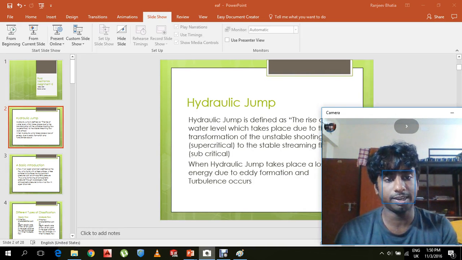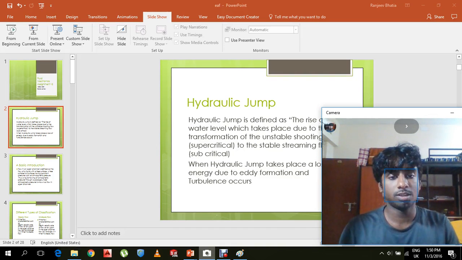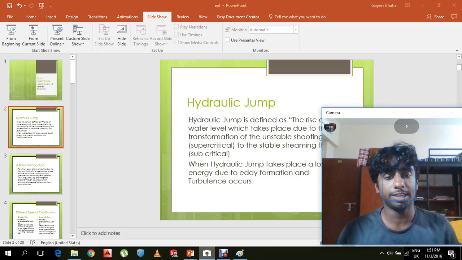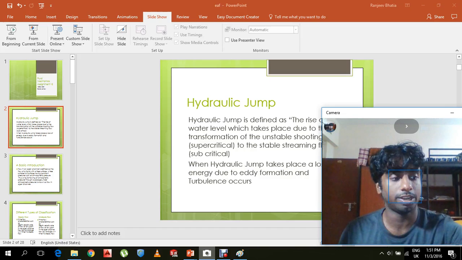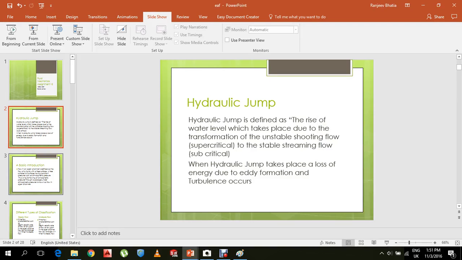Hydraulic jump is technically defined as the rise of water level which takes place due to the transformation of unstable shooting flow to the stable streaming flow, which is subcritical. When hydraulic jump takes place, a lot of energy is lost due to eddy formation and turbulence. We can also find the depth of the hydraulic jump.